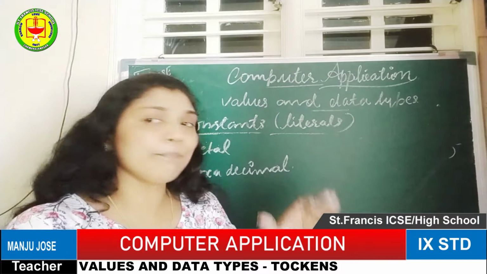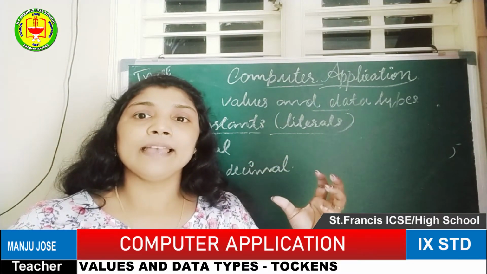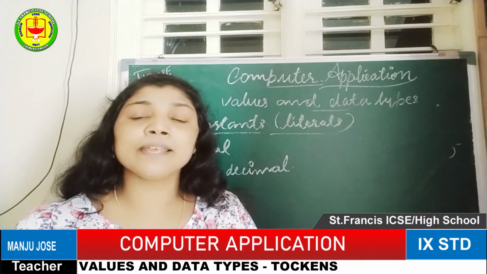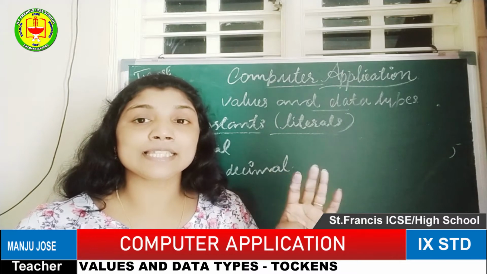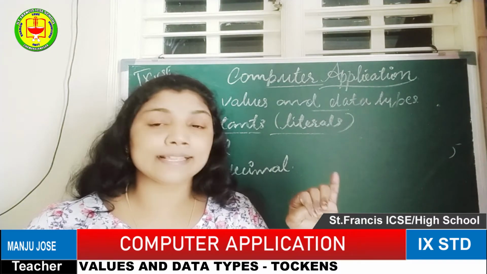I think I explained this in a previous class: what is an octal number, and what is a hexadecimal number. It comes from the numbering concept, where the real classification of numbers is decimal, binary, octal and hexadecimal only.